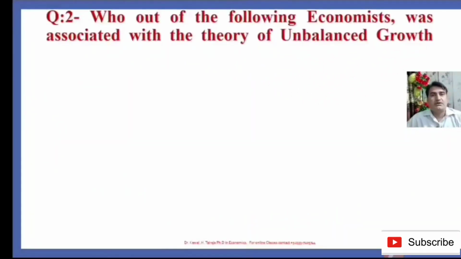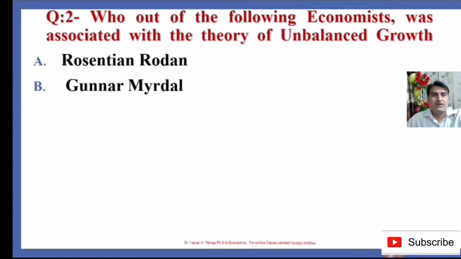Here question number 2 is: who out of the following economists was associated with the theory of unbalanced growth? Option A, Rodin; option B, Gunnar Myrdal; option C, Lewis; option D, Albert Hirschman. So which option is the right answer? Who propounded the theory of unbalanced growth?